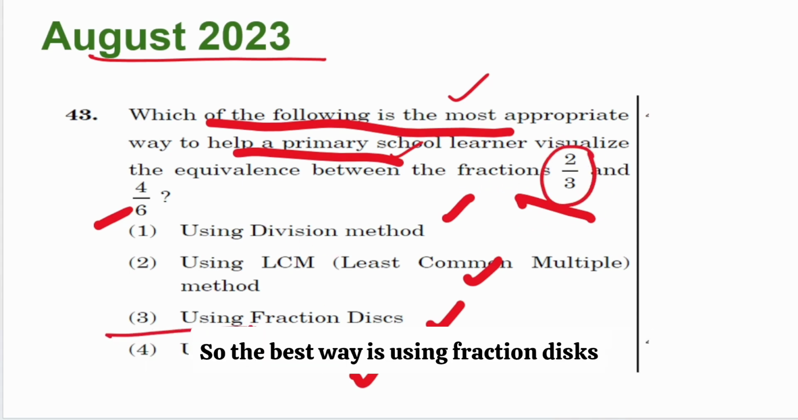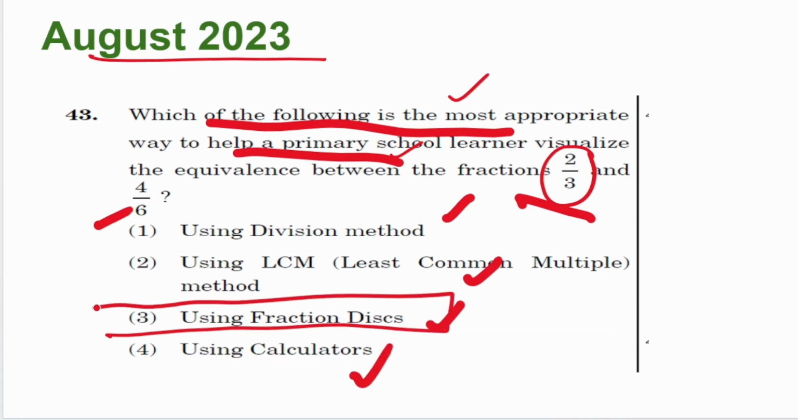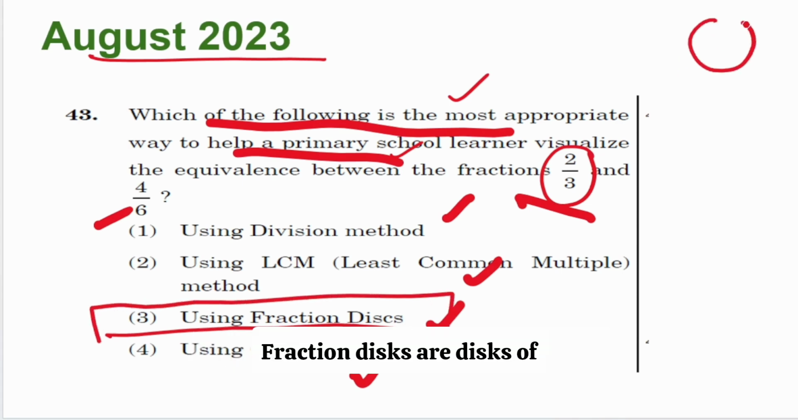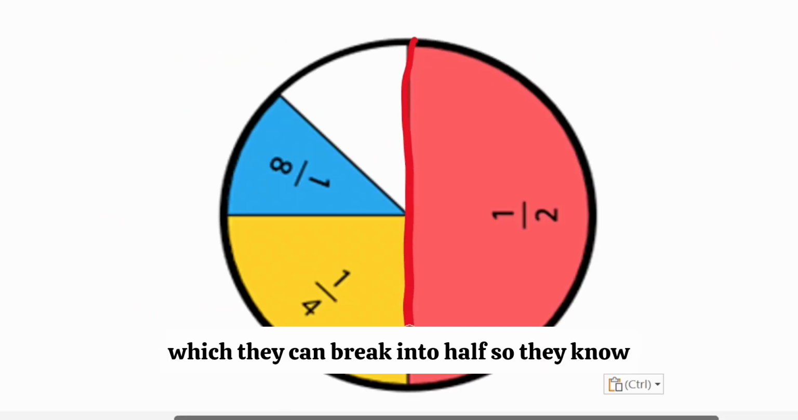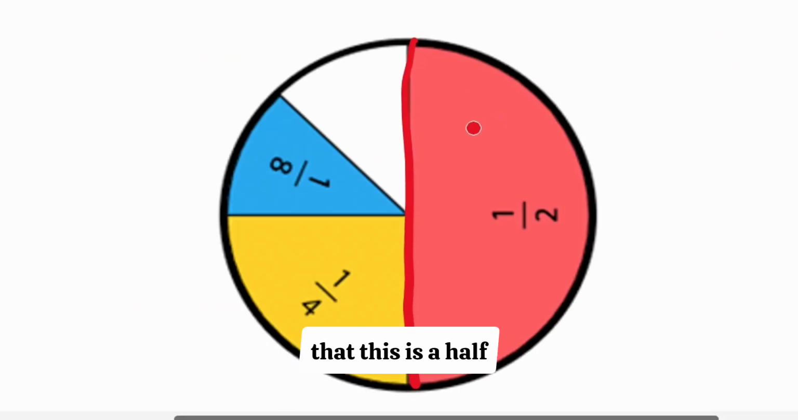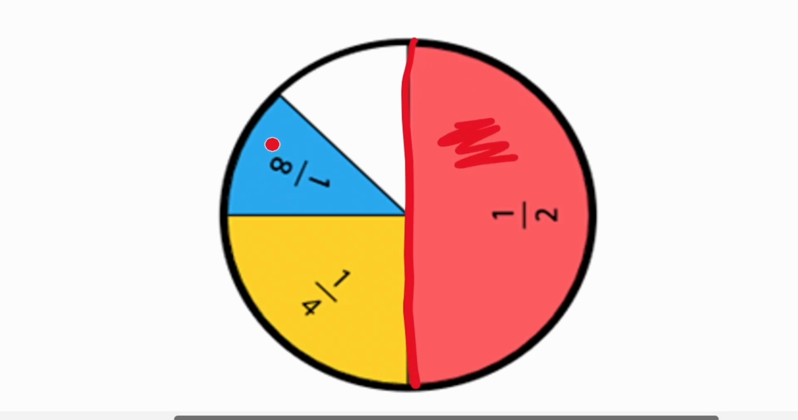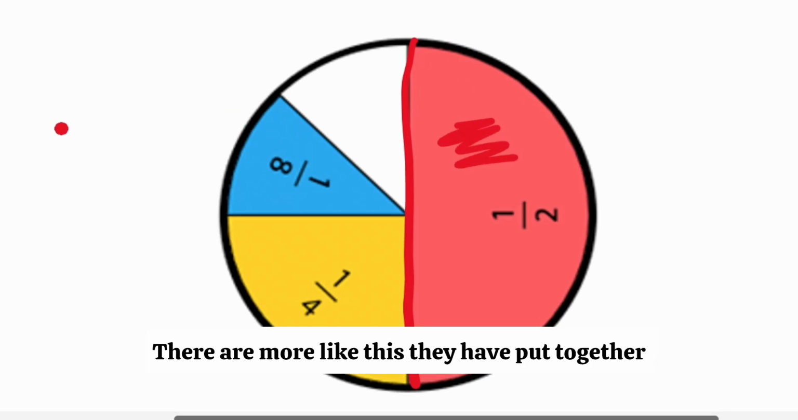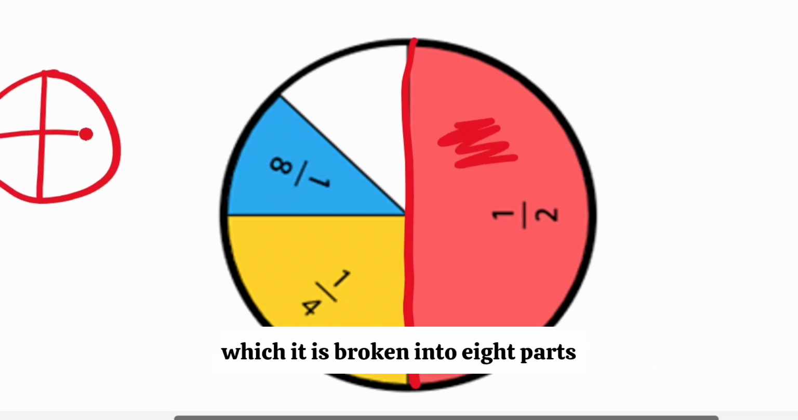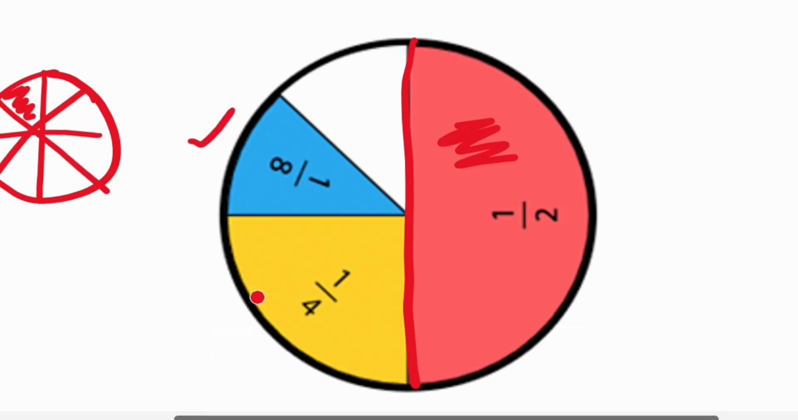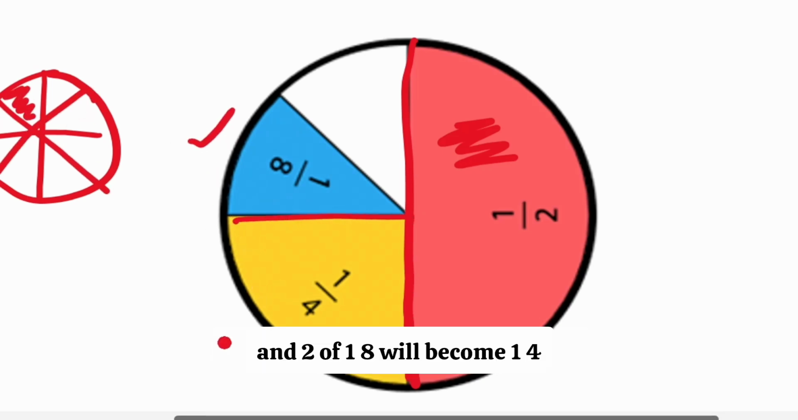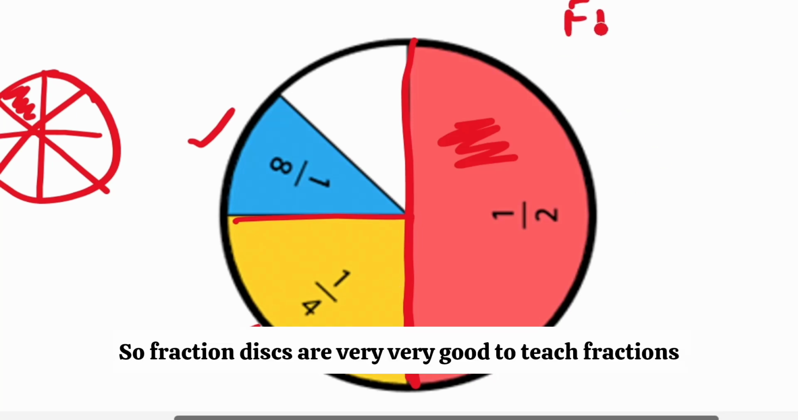So the best way is using fraction discs. Fraction discs are discs which can be broken into fractions. So this is a fraction disc. You have these plastic things which they can break into half, so they know that this is a half. There are more like this they have put together, but there would be a circle in which it is broken into 8 parts, and the child can keep breaking it and seeing that this is 1/8, and 2 of 1/8 will become 1/4. So fraction discs are very, very good to teach fractions.